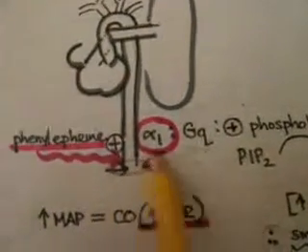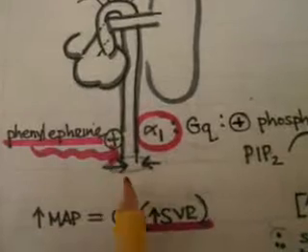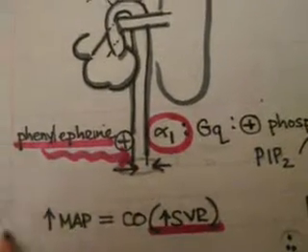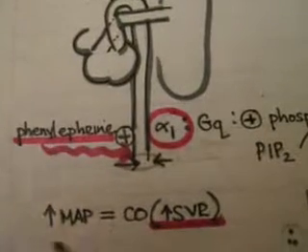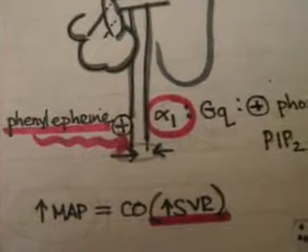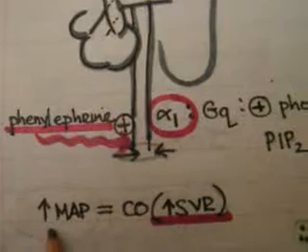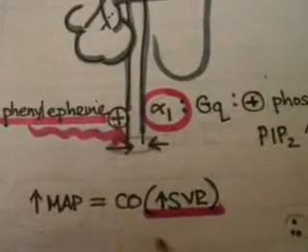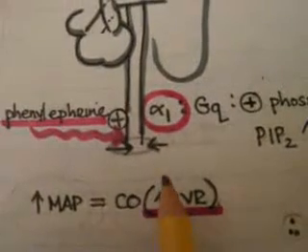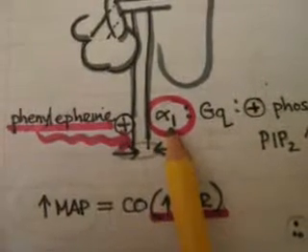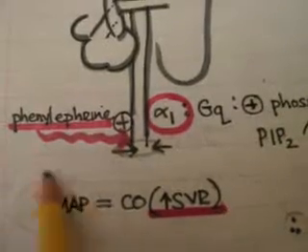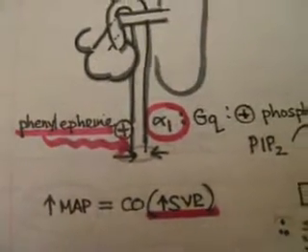And that increased peripheral vascular resistance, or systemic vascular resistance, is going to contribute to an increased mean arterial pressure. Because as we know from previous lectures, the mean arterial pressure equals the cardiac output multiplied by the systemic vascular resistance. So by stimulating the alpha-1 receptor, increasing the systemic vascular resistance will ultimately help to increase the mean arterial pressure.